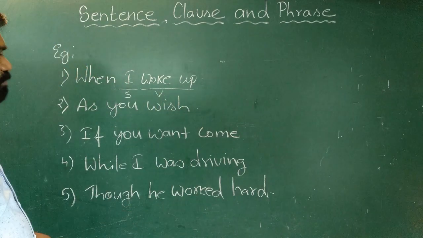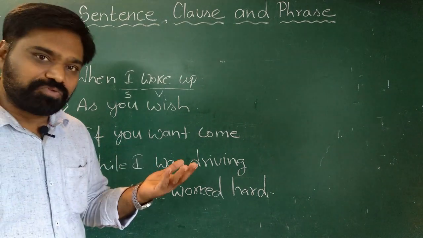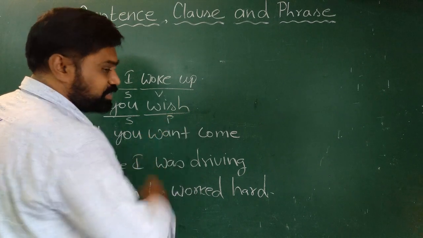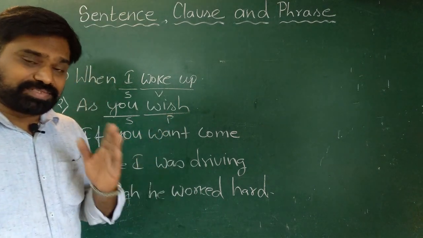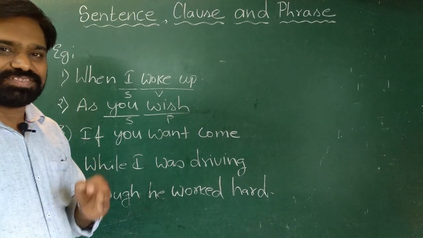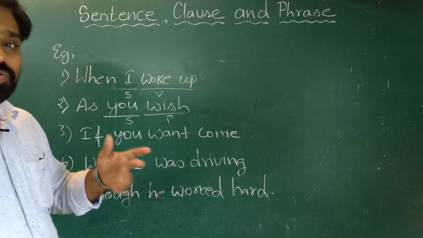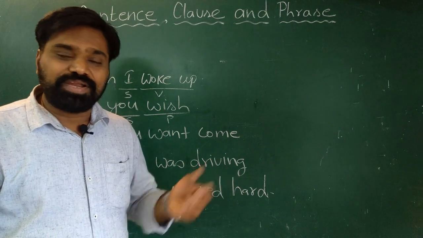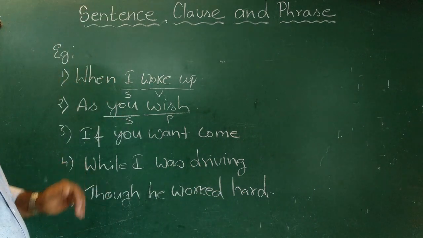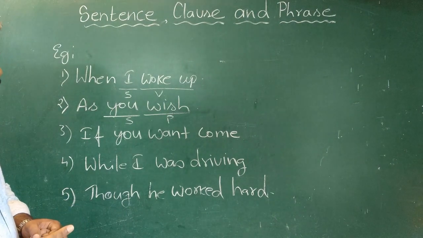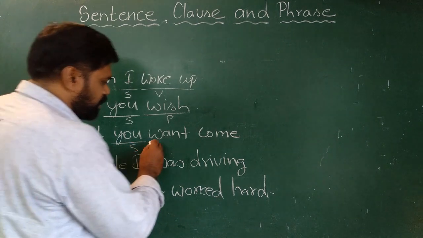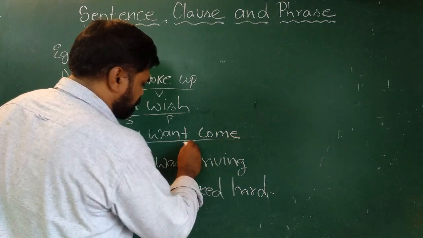Let us see the second example. As you wish. Here you is subject and as wish is predicate. So it has a subject and predicate. But when we try to infer the meaning of the sentence, we don't get it. As you wish, what? We don't get the complete meaning here. So this is a clause. Look at the third example. If you want to come. Here you is subject and want to come is predicate.